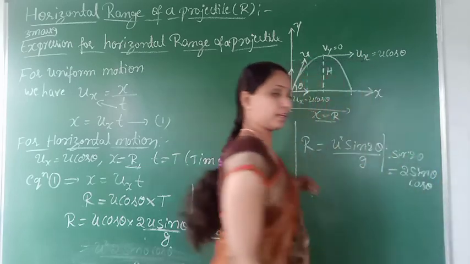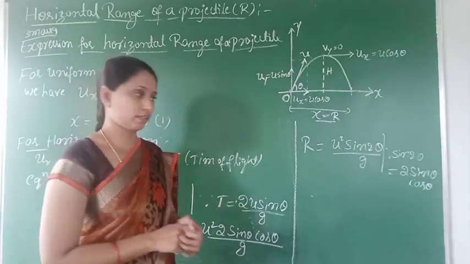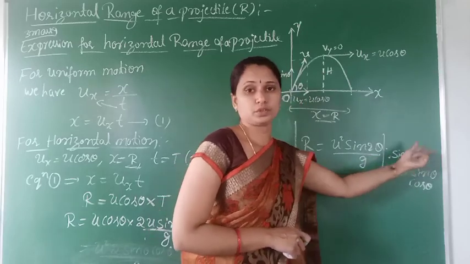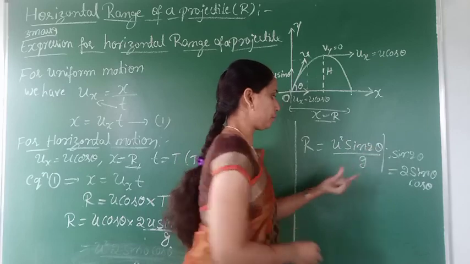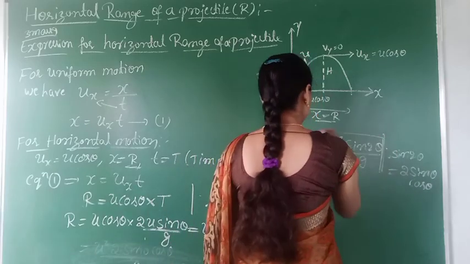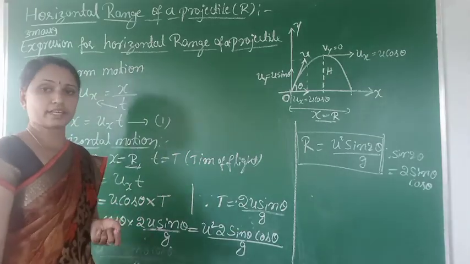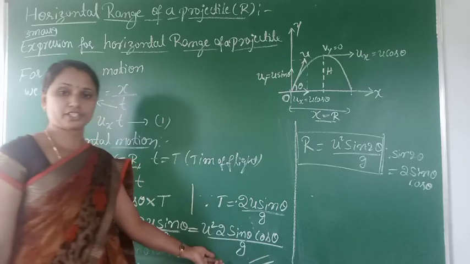For basic trigonometric tables, sin 2 theta is nothing but 2 sin theta into cos theta. So instead of 2 sin theta into cos theta, we are writing sin 2 theta. Clear? So R is equal to u square sin 2 theta divided by g. This is my expression for the range of projectile, or horizontal range of projectile. Clear? This is also nothing but the expression for range of projectile.